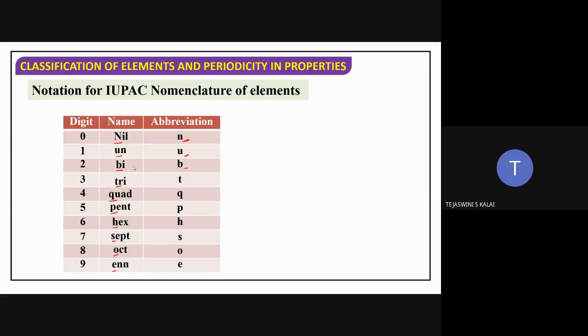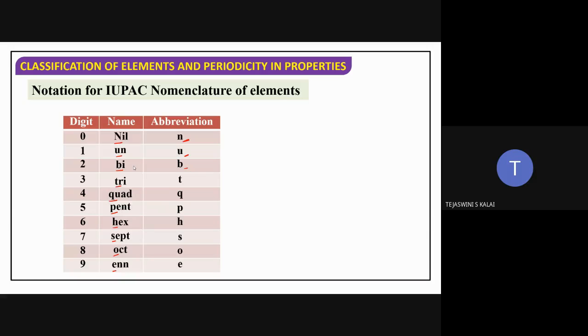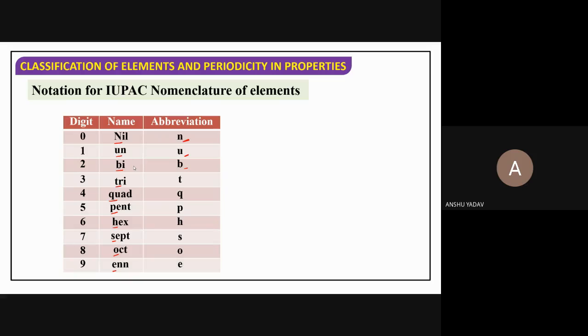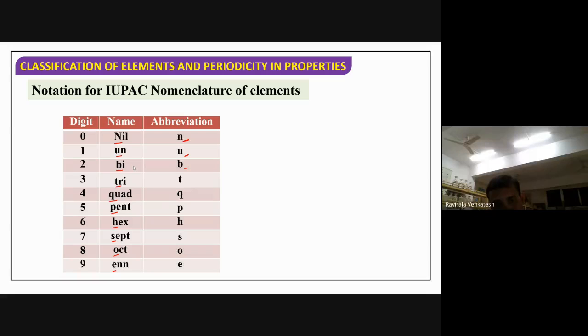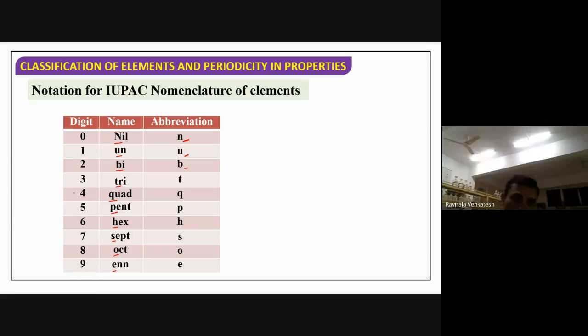For 1, un, symbol U. For 2, bi, symbol B. For 3, tri, T. For 4, quad, Q. For 5, pent, P. For 6, hex, H. For 7, sept, S. For 8, oct, O. For 9, enn, E. Now, all of you remember this one.